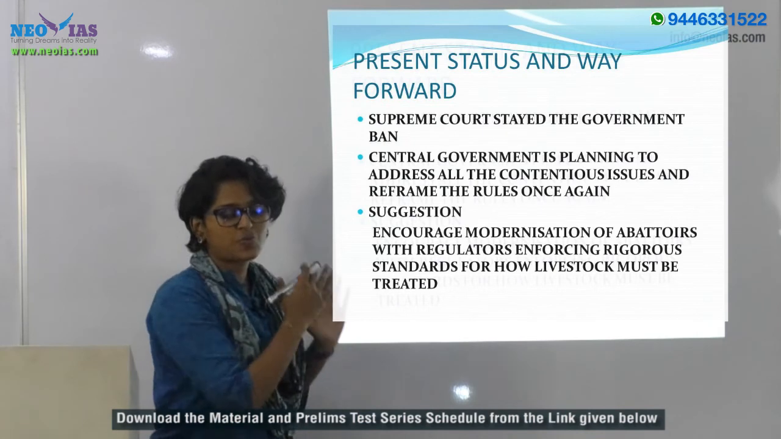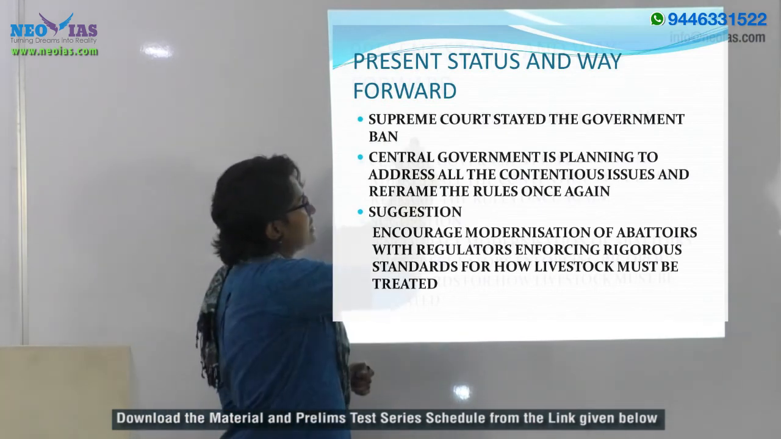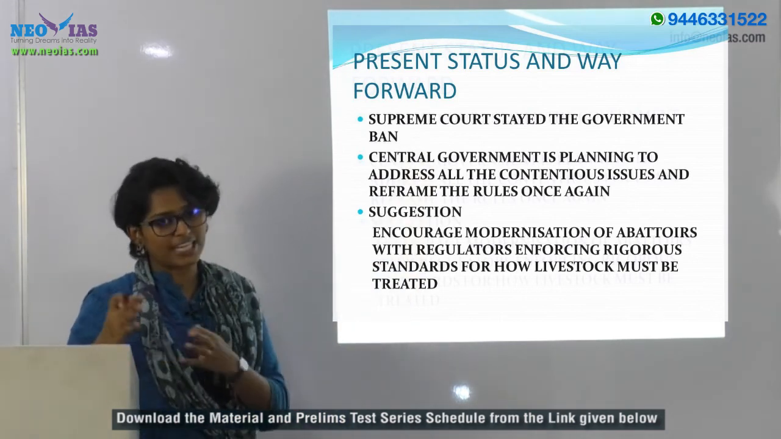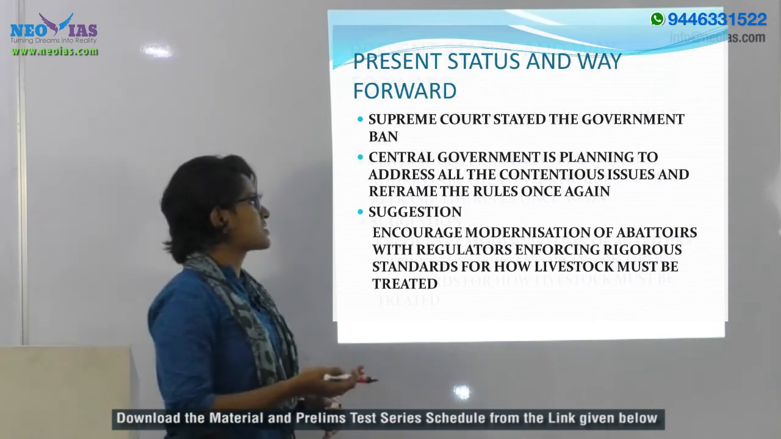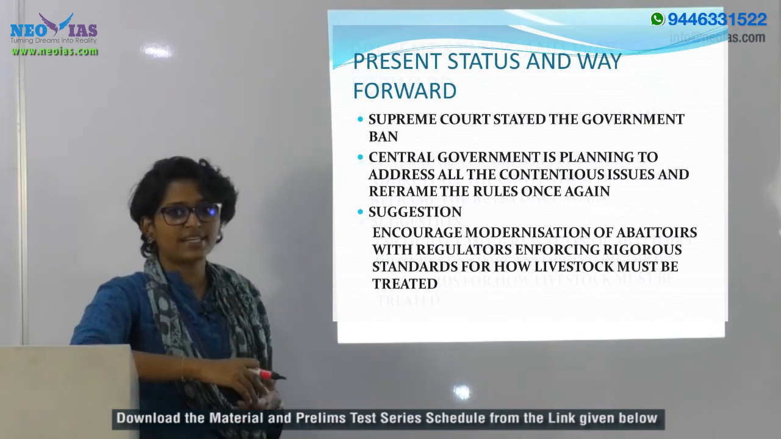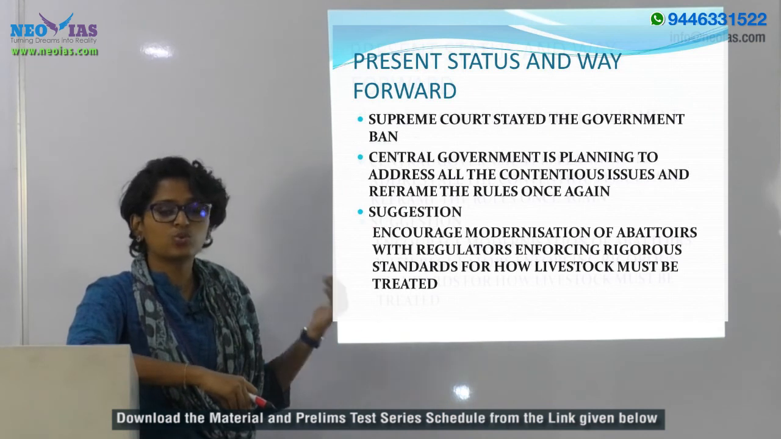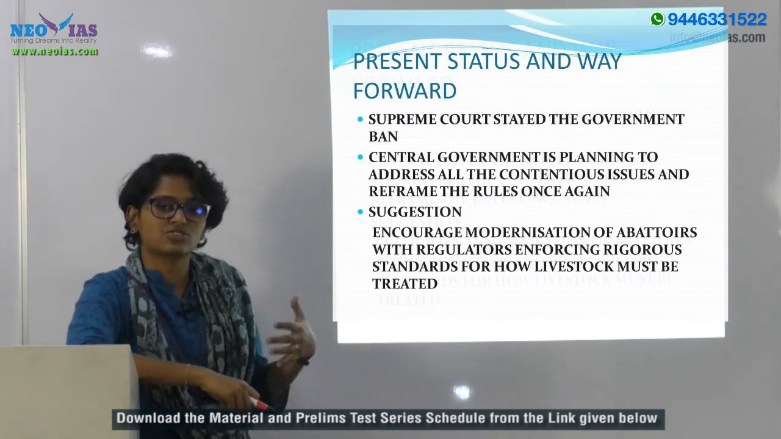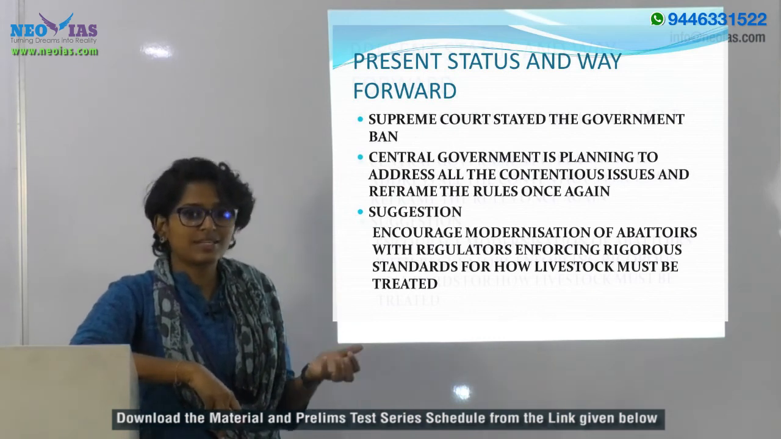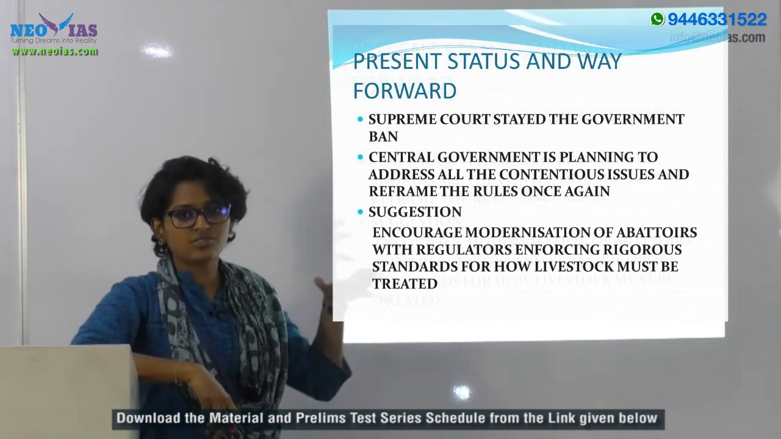Now let's understand the present status and the way forward. As we already discussed, the Supreme Court has stayed this ban on cattle trade for slaughter. Because of this, the central government has assured that it will look into the rule, or come up with a new rule. For that, the central government has sent letters to different state governments asking them to write back articulating their opinion on this notified rule.